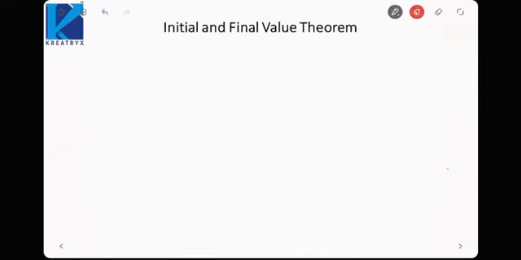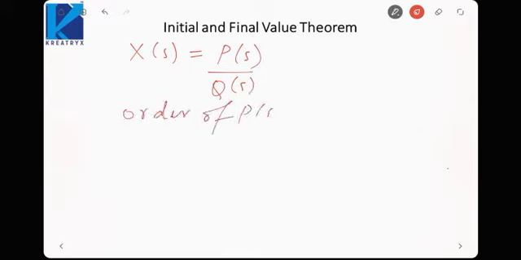That is, the transfer function X(s) should be in the form P(s) by Q(s), where the order of P(s) should be less than the order of Q(s). The order of the denominator must be higher than the order of the numerator. So first you must express X(s) in such a way that the numerator order is less than the denominator, and only then can you apply the initial and final value theorem.